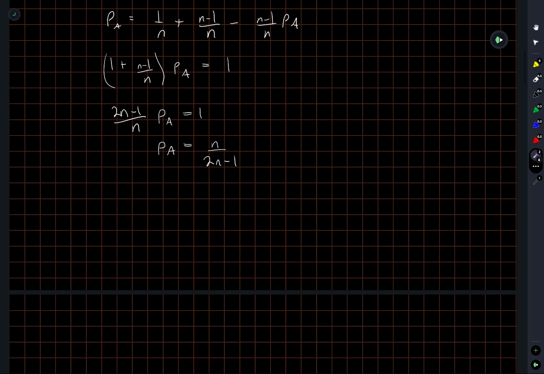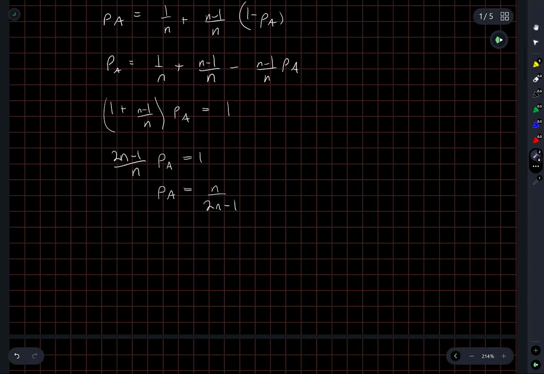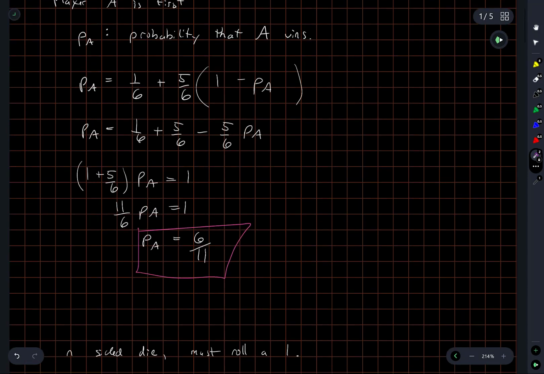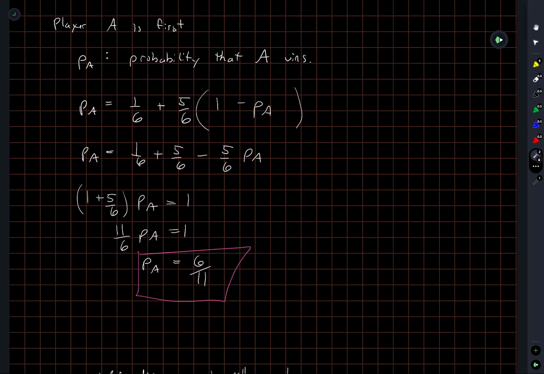So the sanity check here was checking the two extreme cases on the number of sides of the die. Things seem to work out intuitively, and this would be a nice thing to verify numerically by a simulation. But I'm pretty sure about this one, so I'm not going to go ahead and do that.